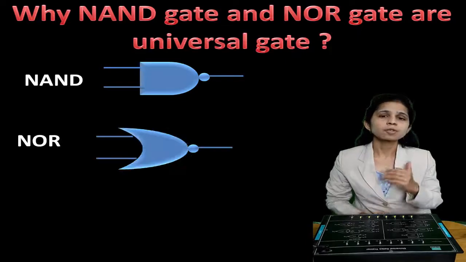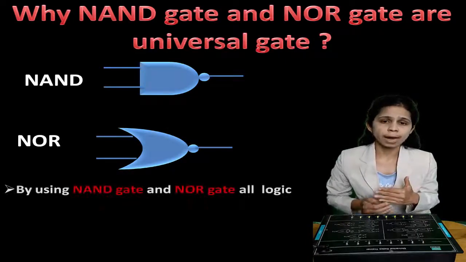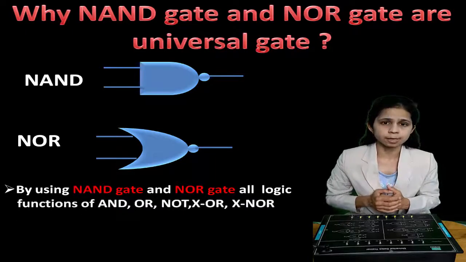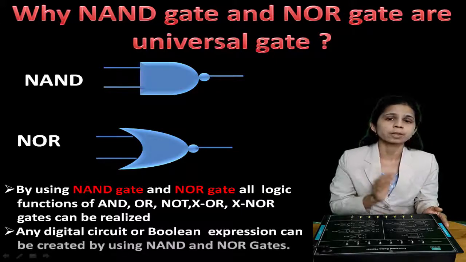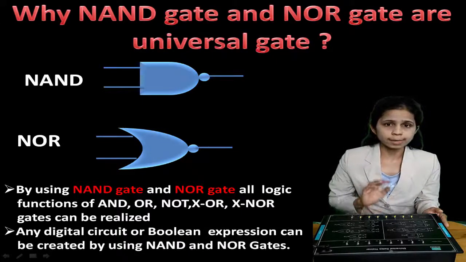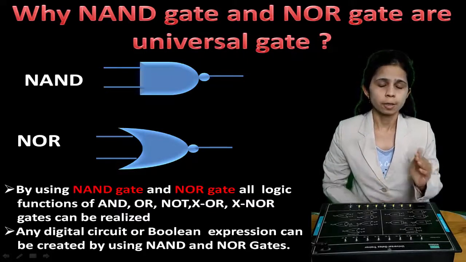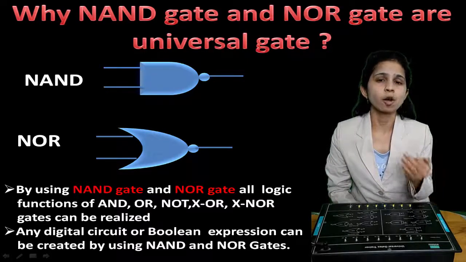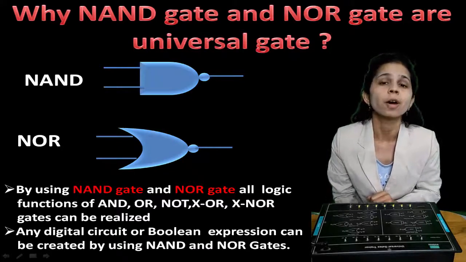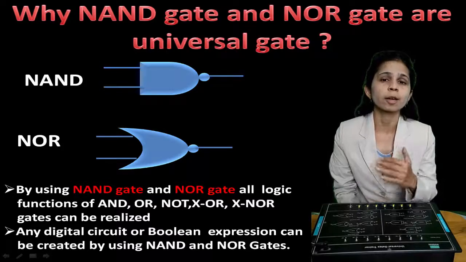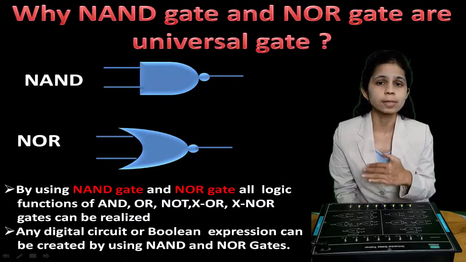But this is not the case with NAND and NOR gate. So you can individually use NAND gate to create a digital circuit. You can create any logical expression or Boolean expression with the NAND or NOR gates. For making a digital circuit with NAND and NOR gates, you don't require AND or NOT gate, because these gates can be made by using the combination of NAND gate only or NOR gate only. That's why NAND and NOR gate are known as universal gates.